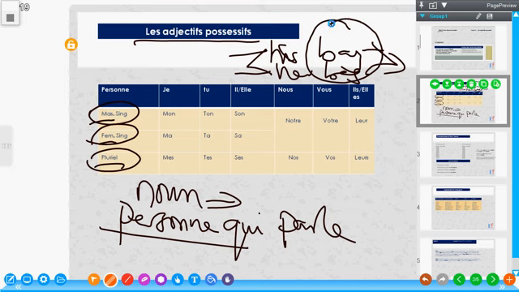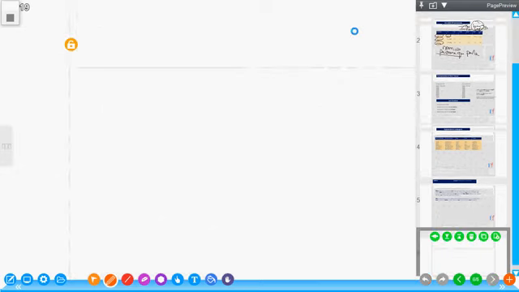So let's continue. Here we have mon, which is the masculine singular. We have ma, feminine singular, and we have mes for plural, irrespective of either masculine or feminine. So this means that this mon here is when we are possessing an object that is masculine and singular. For instance, bag is a masculine object. We have the sack.